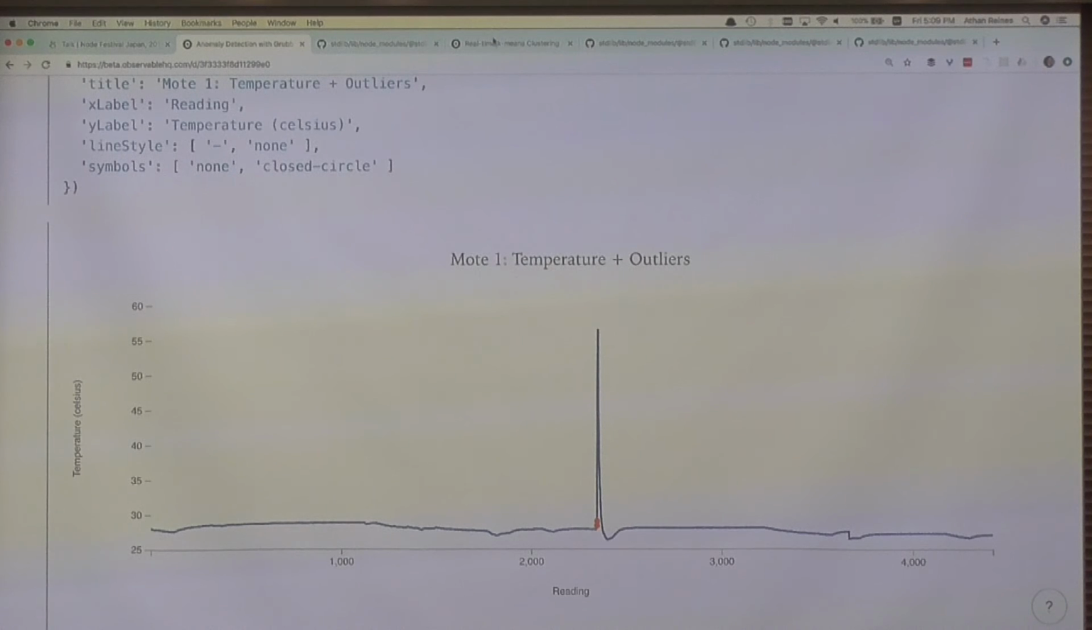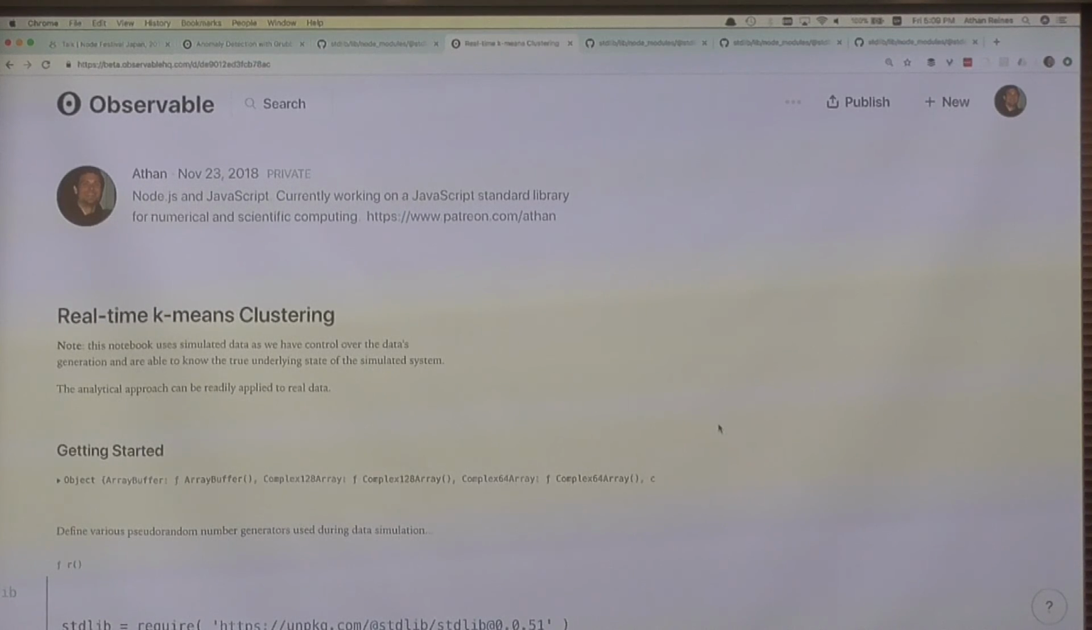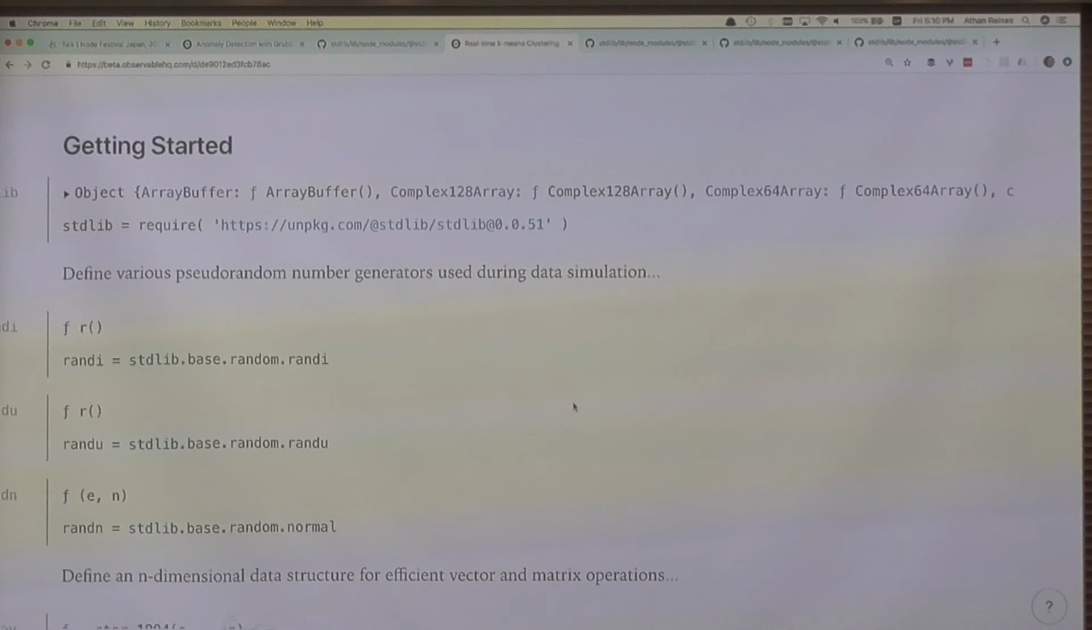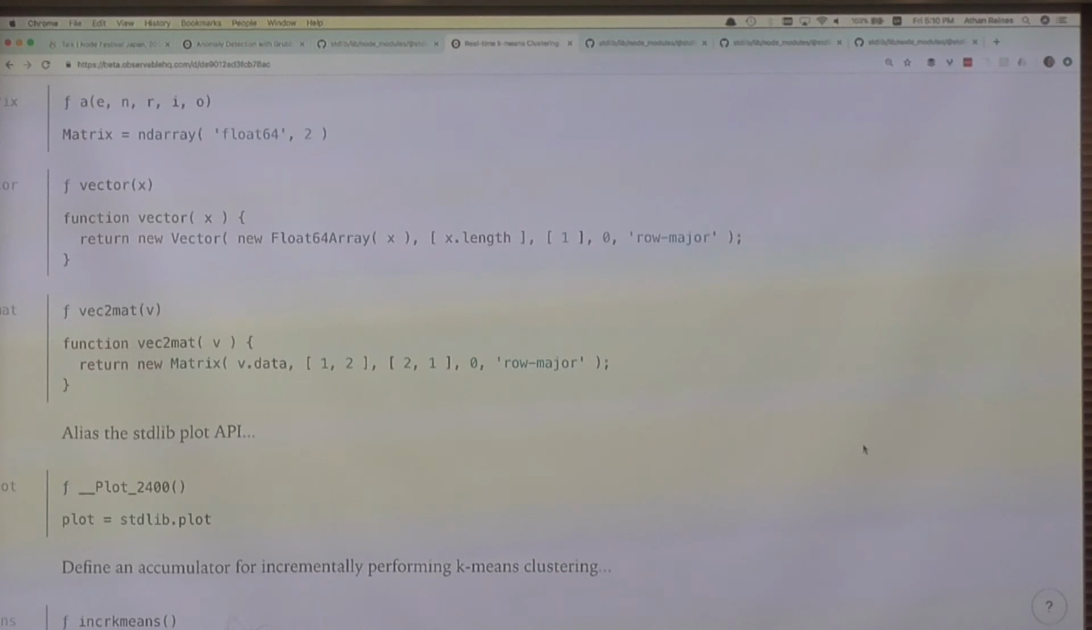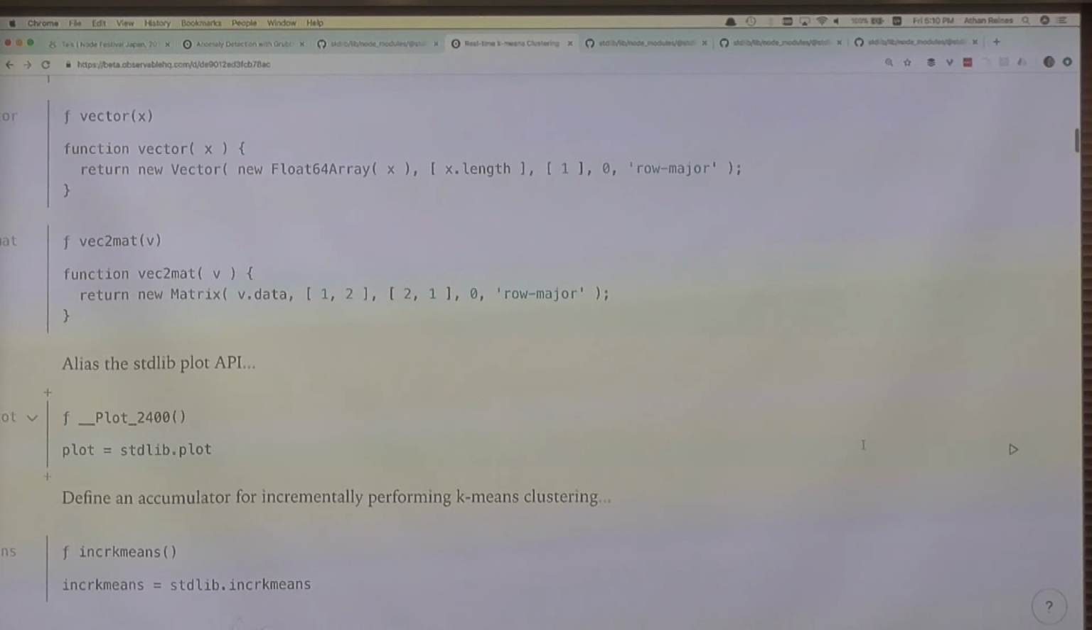The second example that I want to look at is real-time k-means clustering. Clustering is another task that we can use for real-time machine learning. I'm going to hope that this loads. There we go. Once again, we load the library and define some random number generators for doing simulation. In this data set, we're using simulated data. The reason you want to use simulated data is that it allows you to control how data is generated and also understand where the source data actually comes from.